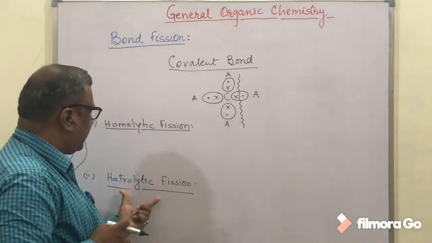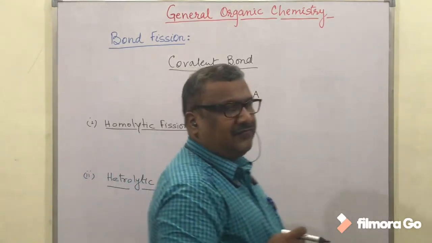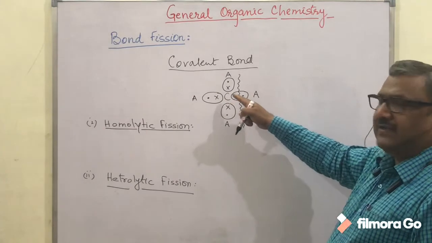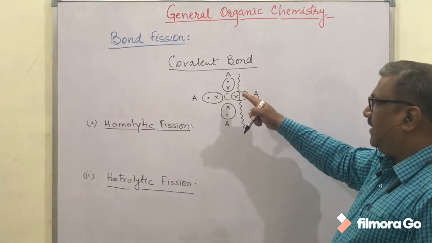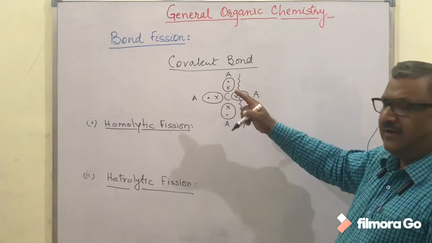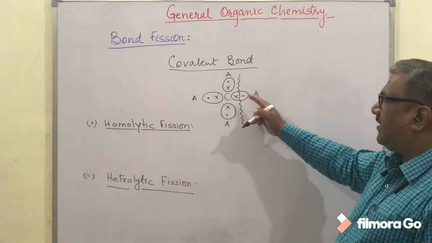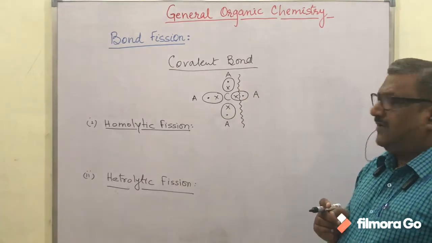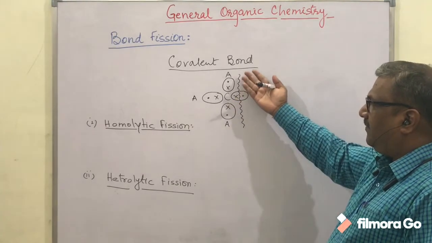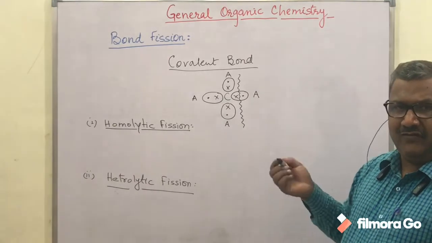Whereas in the heterolytic bond fission, what will happen? Either carbon is the gainer of this electron pair. In this fission of bond, carbon is getting the electron from this atom, it is the gainer, or this atom is going to be the gainer of the electron, it will take the electron of carbon. So in the heterolytic bond fission, this shared pair of electrons will be distributed unequally. It will not be distributed equally.